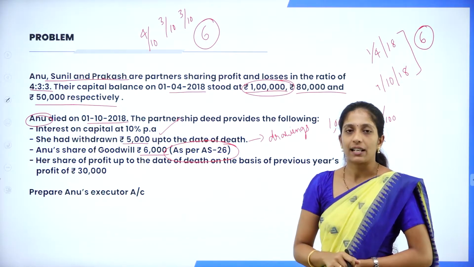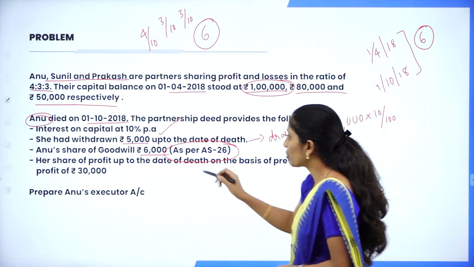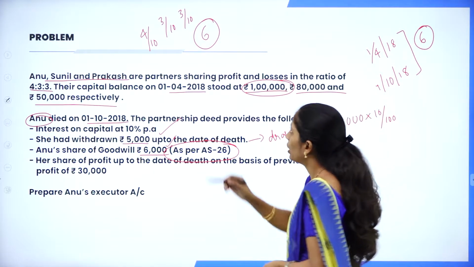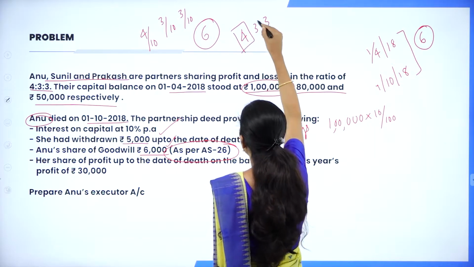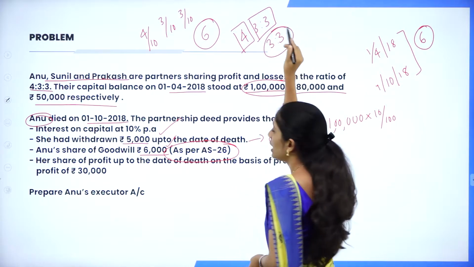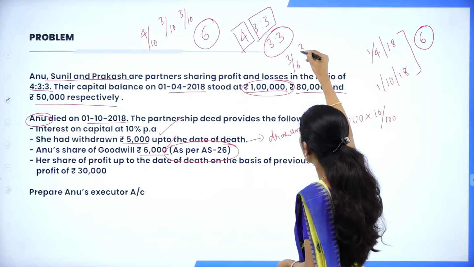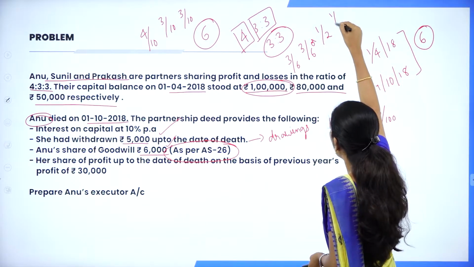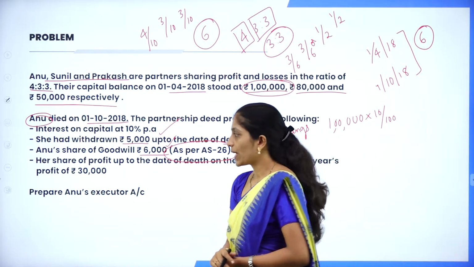So what is the entry? Remaining partners' capital accounts debit to the deceased partner's executor's account. So we have to divide this goodwill in which ratio? In gain ratio. Now their share was 4:3:3. 4 is of Anu and the remaining share is 3:3. So they are going to distribute that goodwill in 3:3 ratio. That is 3/6 and 3/6, so it can be written as 1/2 and 1/2. So this is their goodwill distributing ratio.